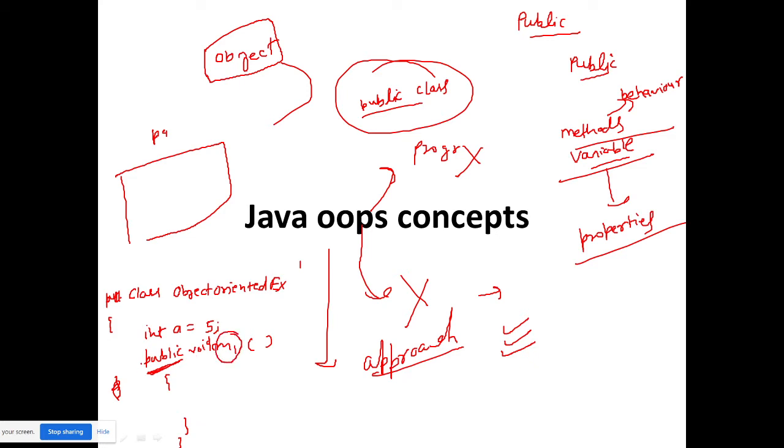Suppose I make it private, then only this class can access this method. Beyond this class nobody can access it, not a package, not any other class, even inside the same package; only the current class can access it. This is the private approach. If you want to access this and don't want to make it public, then there is the protected modifier.